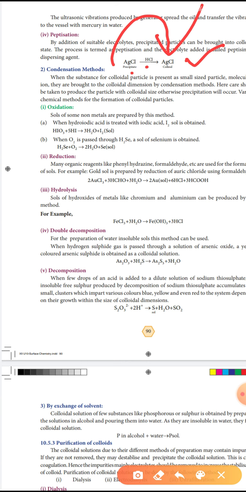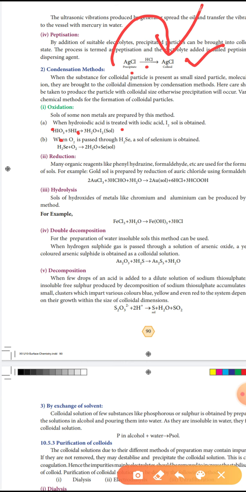When hydroiodic acid is treated with iodic acid, iodine is obtained. HIO3 plus HI gives H2O plus I2.